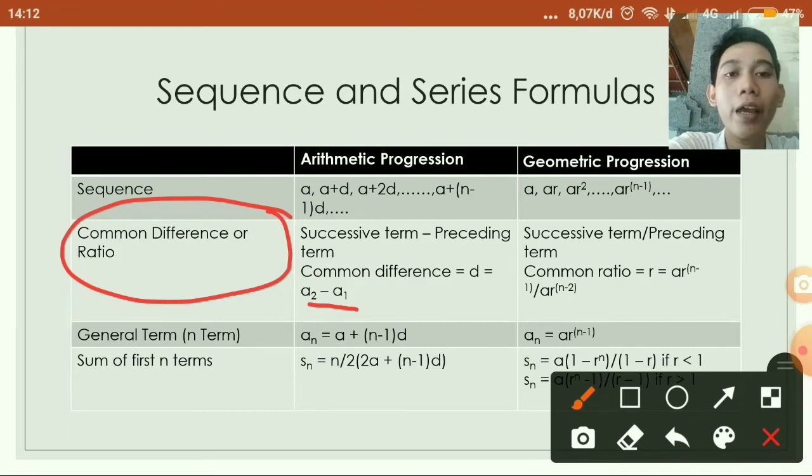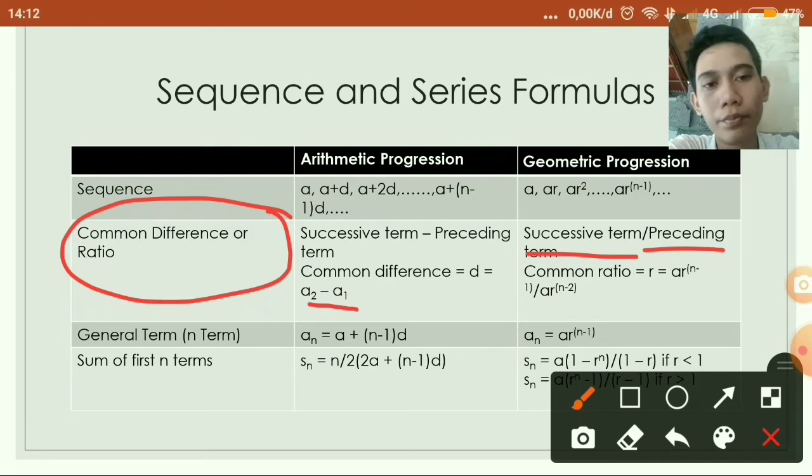Geometric progression has a common ratio, which is successive terms divided by preceding terms, so common ratio R equal to A multiplied by R to the power of n minus 1 divided by A multiplied by R to the power of n minus 2.